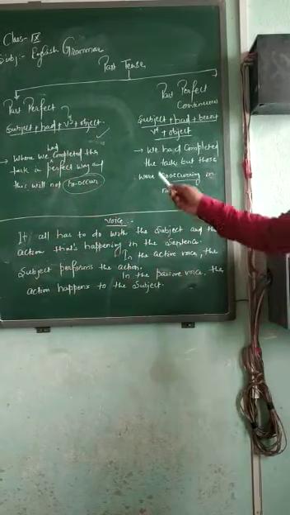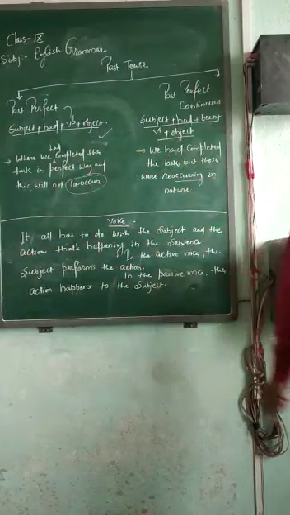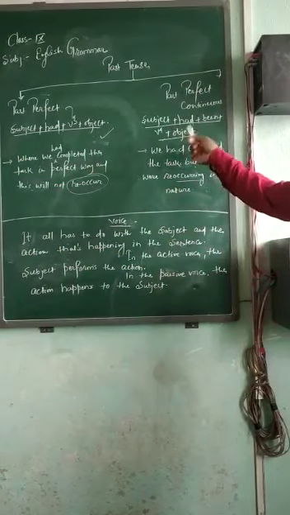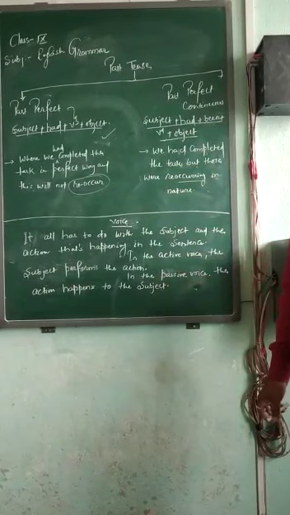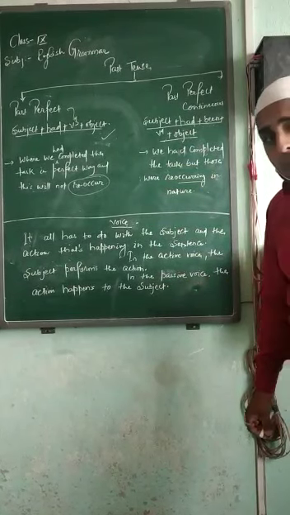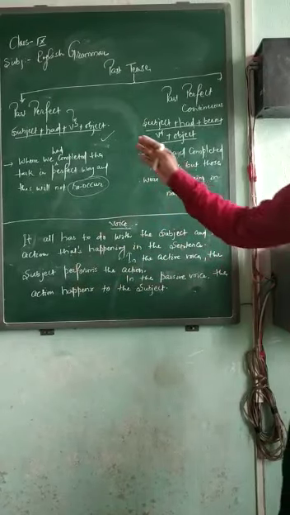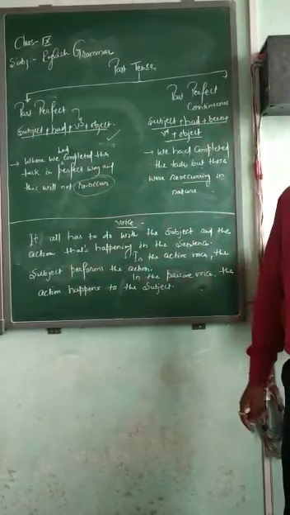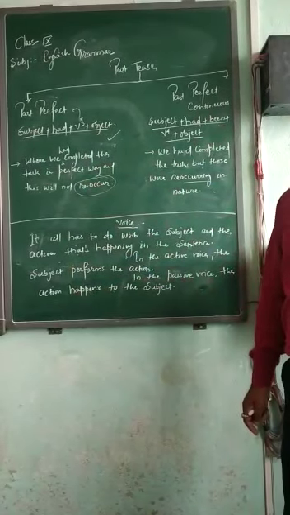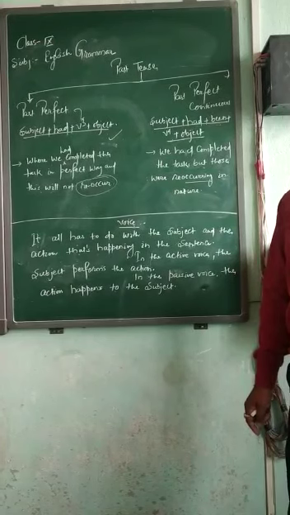Let's have an example of past perfect continuous. I had been playing football, or I had been teaching in this school. So the work is in a continuous way. And an example of past perfect in the same manner: you had played football, or you had passed your exam. So you do not have to pass the exam once again.